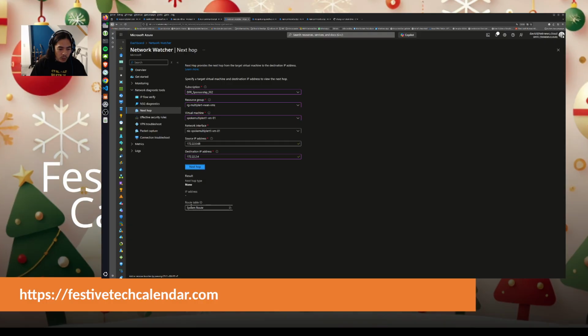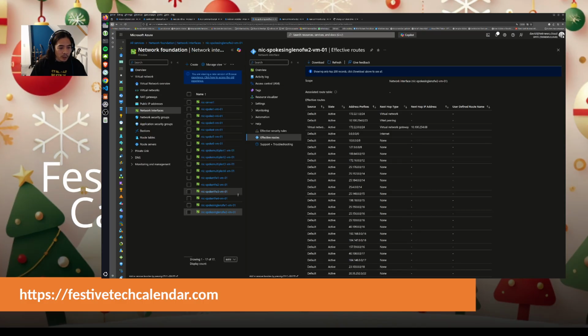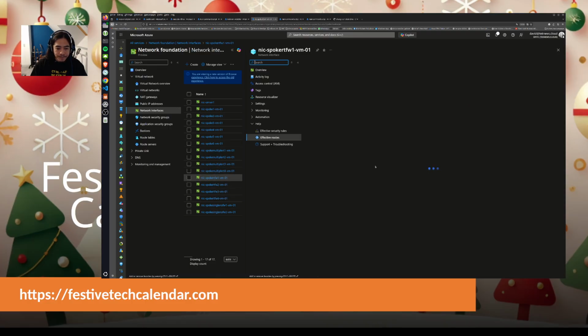Okay. The result is route table ID system route, and I have a result none, meaning that I have no route. If I go back over there, my route was on this virtual machine. Okay. Let's check the effective route.